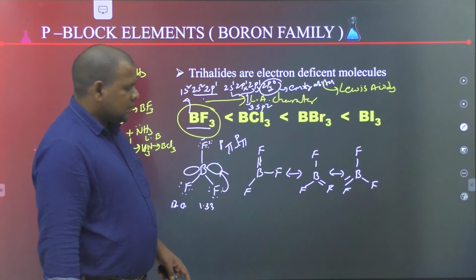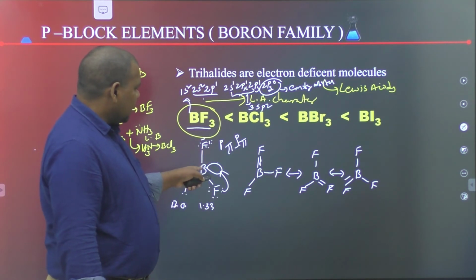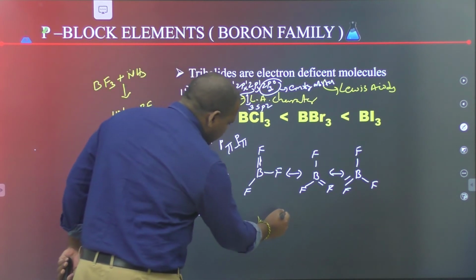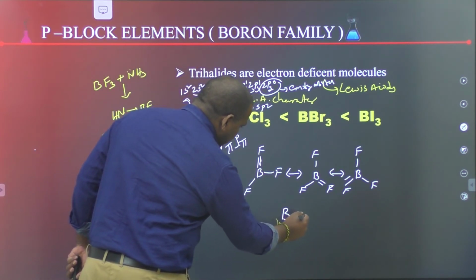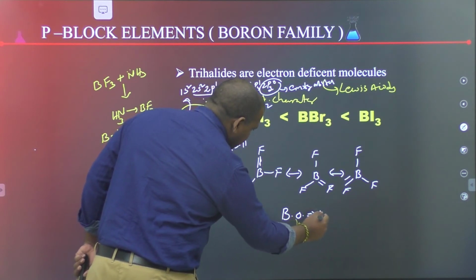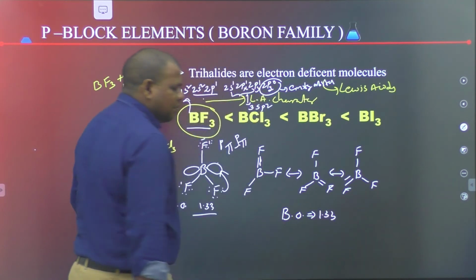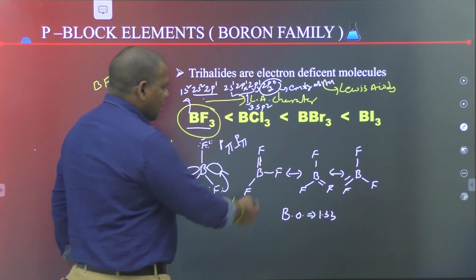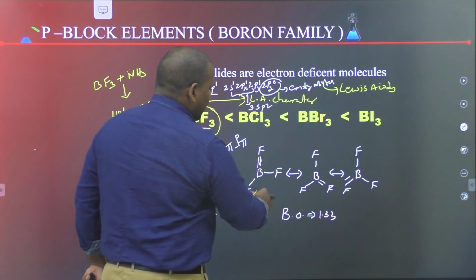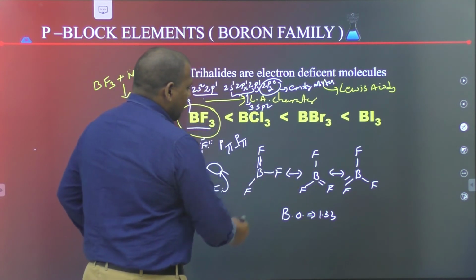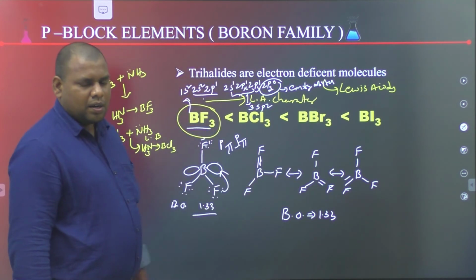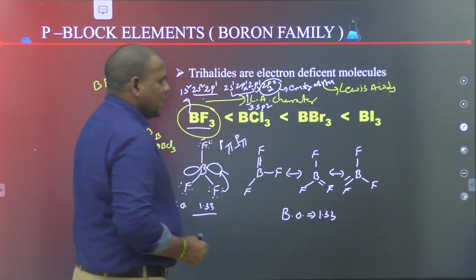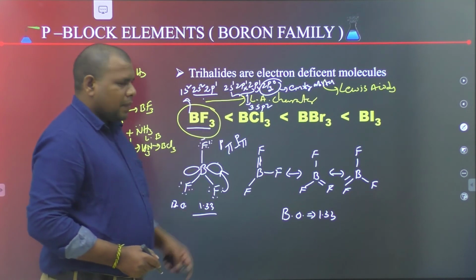Due to the presence of back bonding, BF3 has bond order 1.33. Important: in BF3 the bond order is 1.33, not 1. These are called no bond resonance structures. This is the Lewis acid character order.